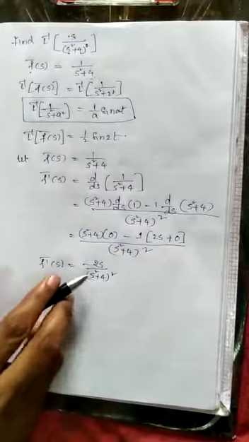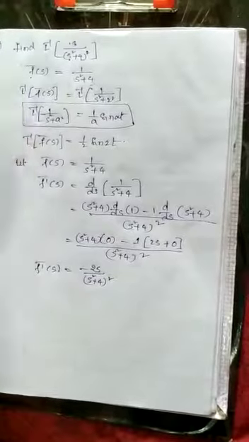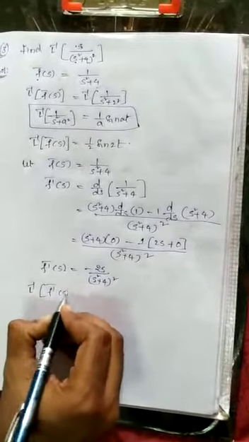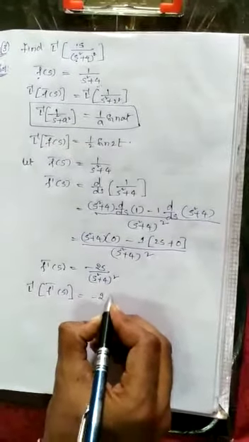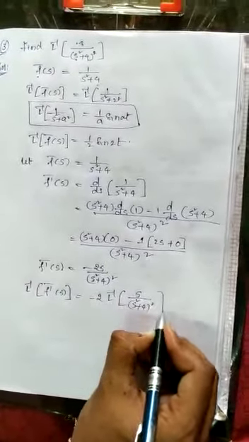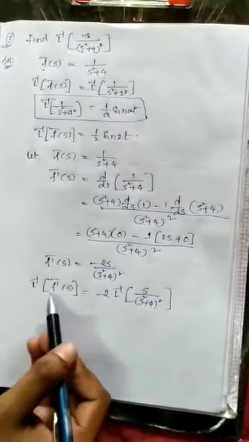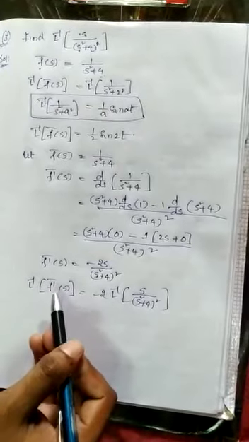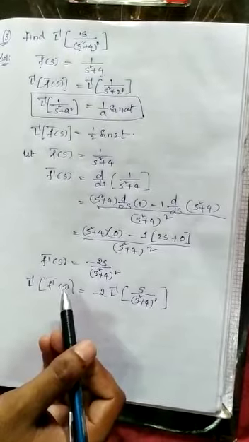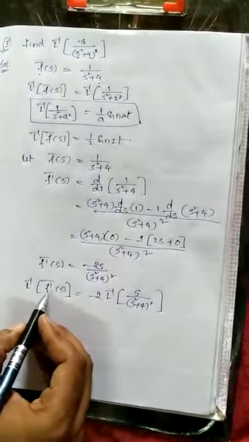Alright. Here we got s by s square plus 4 whole square, which is our required function. So we can apply Laplace inverse for this function. Laplace inverse of f dash bar of s equals, here minus 2 is a constant, so write it outside, minus 2 Laplace inverse of s by s square plus 4 whole square. We have to calculate this Laplace inverse. But here we have f dash bar of s, right? So what is the Laplace inverse of f dash bar of s value? Observe the function. Similar to the previous problem, how to find the Laplace inverse of f dash bar of s?